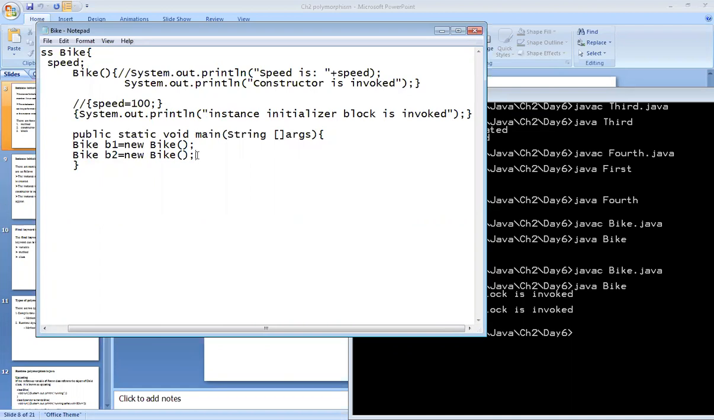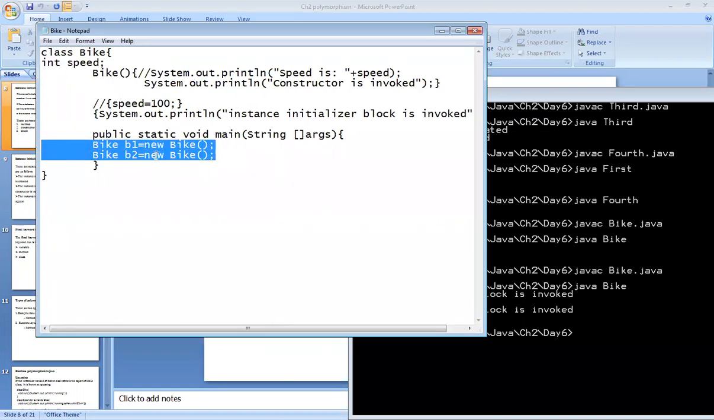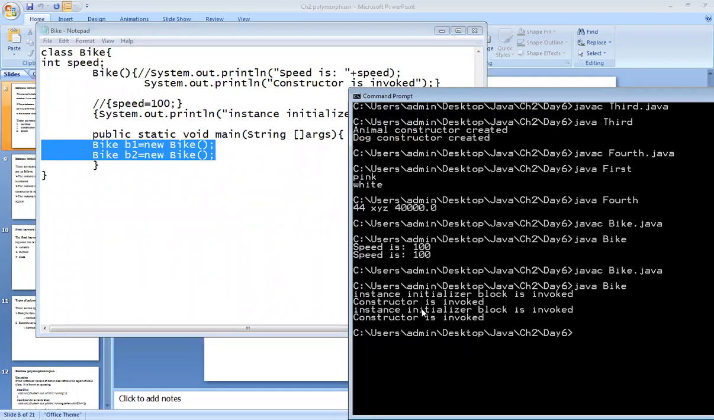But in our program, we have created a total of 2 objects. That's why the values are printed 2 times on the console. Understood?